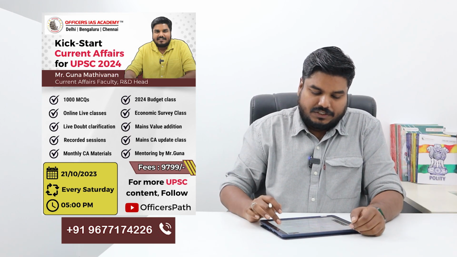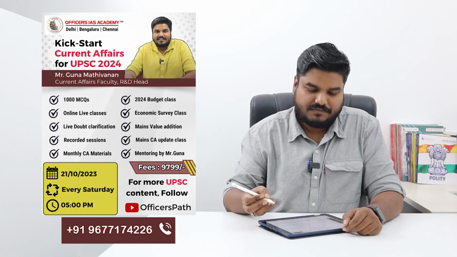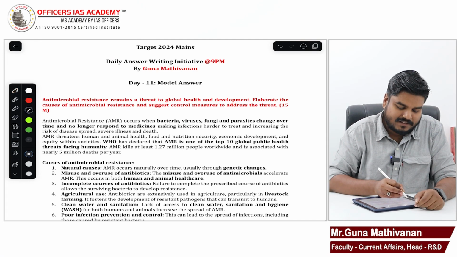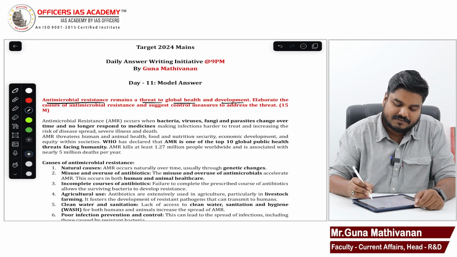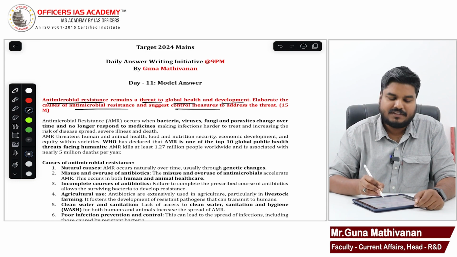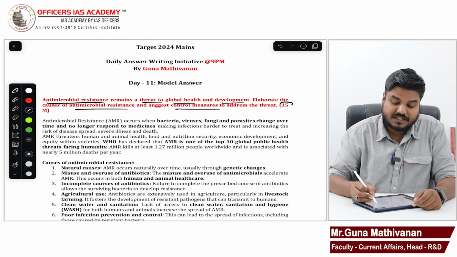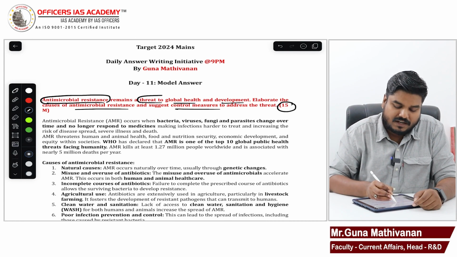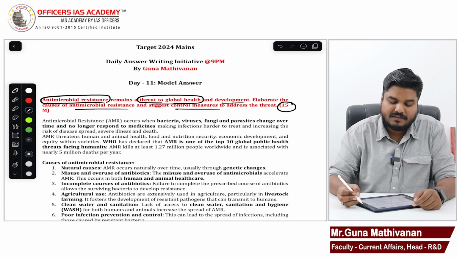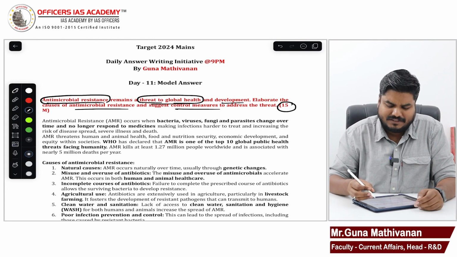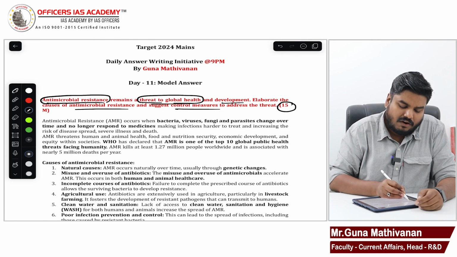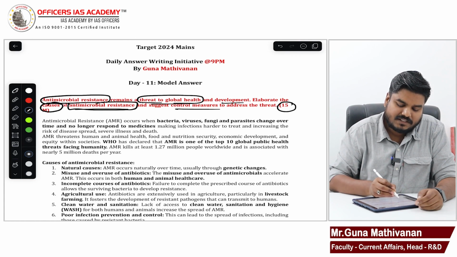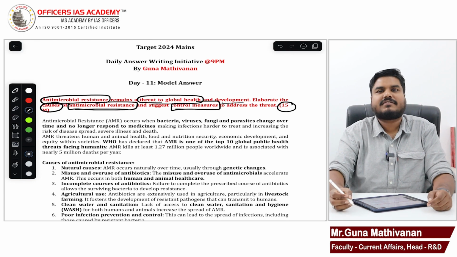Right. So, I gave a question related to antimicrobial resistance. Antimicrobial resistance remains a threat to global health and development. Elaborate the causes of antimicrobial resistance and suggest control measures. So in this answer, we have a 15 marker question. We are explaining what antimicrobial resistance is, then how it is a threat to global health and development in general, and you elaborate the causes for this antimicrobial resistance and suggest control measures.